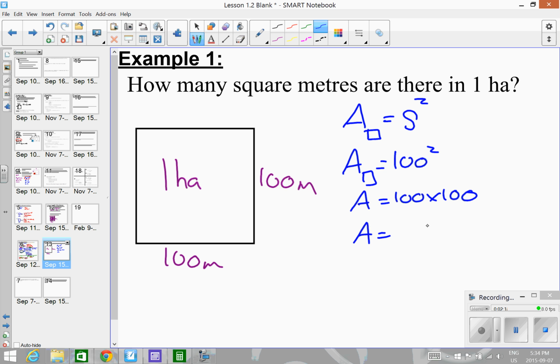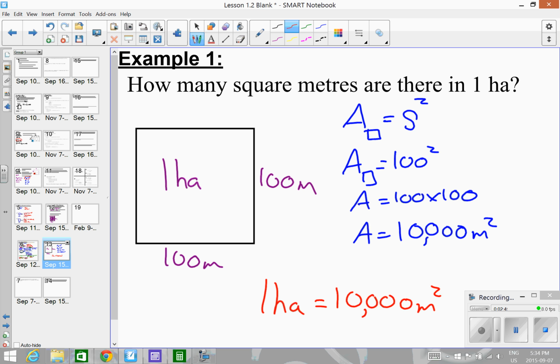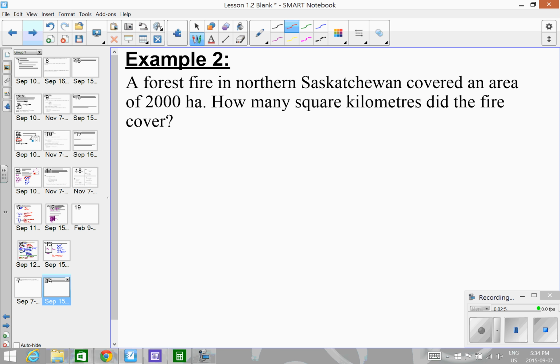So now 100 times 100 is 10,000 meters squared. So now we know for sure that 1 hectare is the same thing as 10,000 meters squared. Alrighty, let's use this in an example. Oh, a different example.